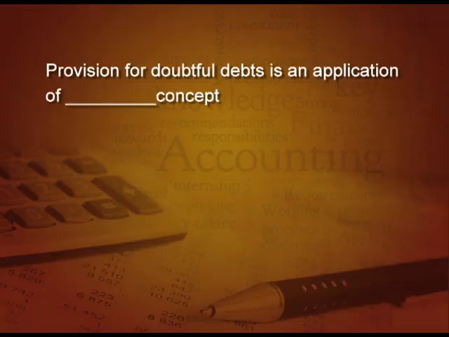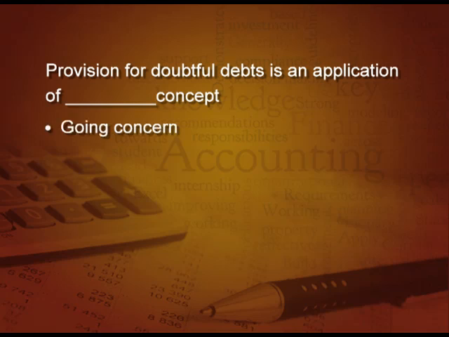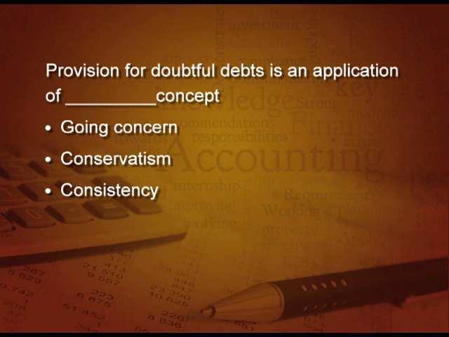Next one, provision for doubtful debts is an application of which concept? When we make provision for bad debts, which is that concept? Is it going concern, conservatism, consistency or entity? Right, it is conservatism. Now, let us do this question.